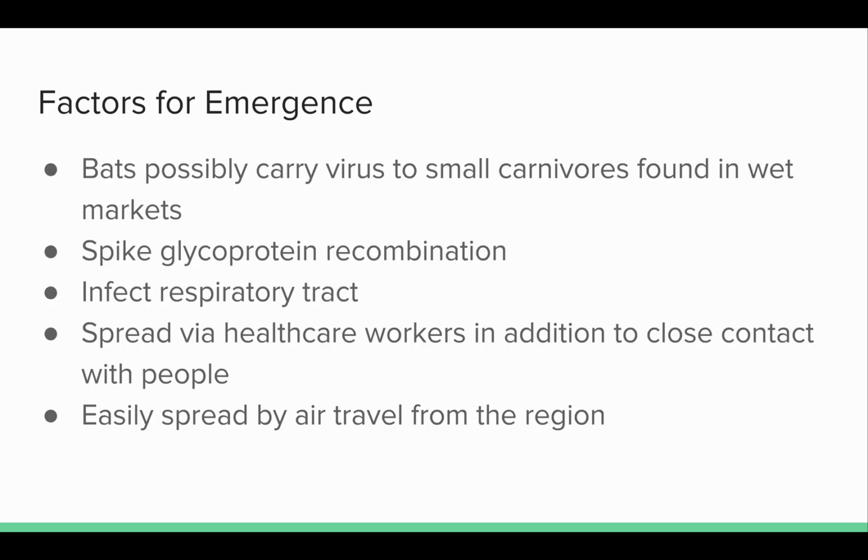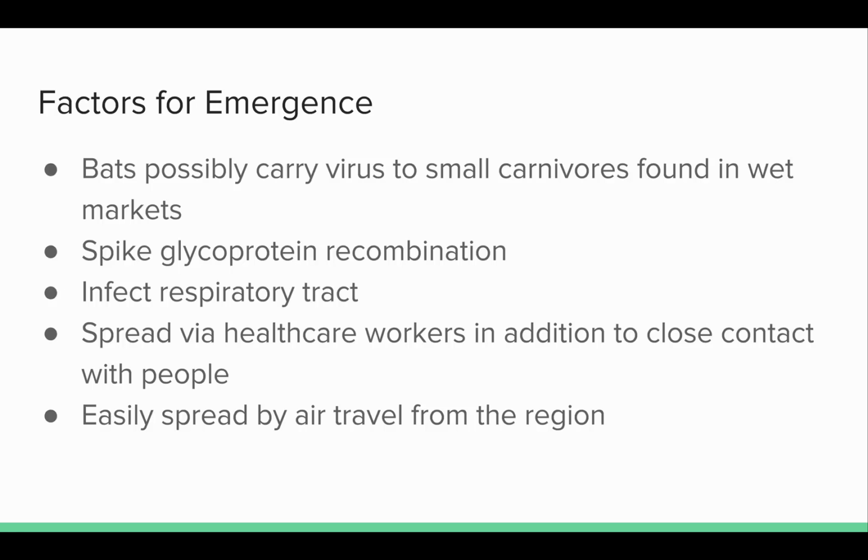SARS-CoV also has the potential to undergo recombination of its spike glycoprotein. This may have contributed to its emergence because it provides genetic variation. Different coronaviruses can also undergo recombination with each other. For example, SARS-CoV is thought to be the product of recombination between an avian coronavirus and a human coronavirus or a mouse hepatitis virus. SARS-CoV also infects the respiratory tract and is more common in late winter or early spring due to the air temperature and humidity.